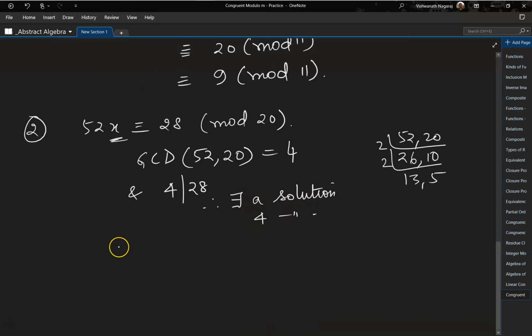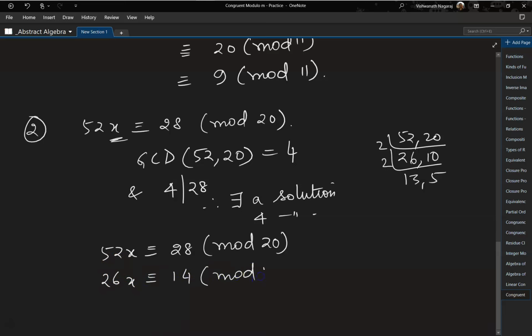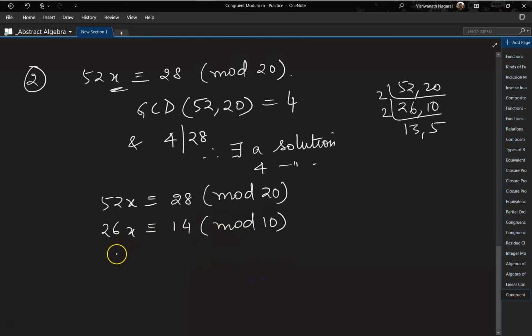So how do we go about solving this? 52x is congruent to 28 mod 20. Here all of them are divisible by 2. So 2 2s are 4, 2 26s are 52, 2 14s are 28, mod 2 10s. Again it is divisible by 2.